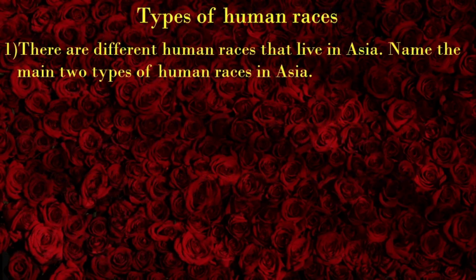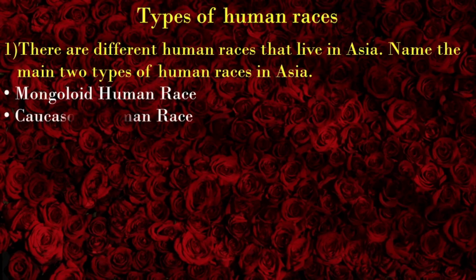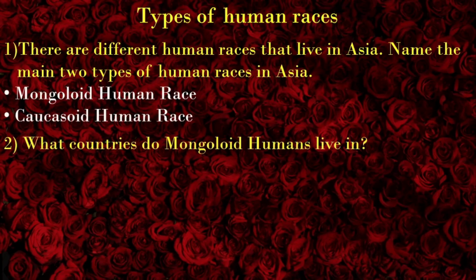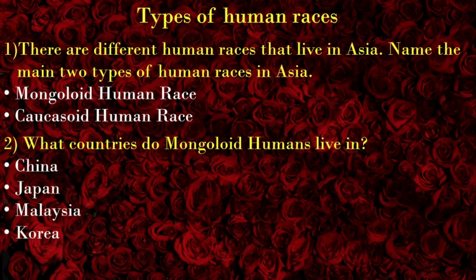Types of human races. There are different human races that live in Asia. Name the main two types of human races in Asia: Mongoloid human race and Caucasoid human race. What countries do Mongoloid human race live in? In China, Japan, Malaysia, Korea, and Singapore.